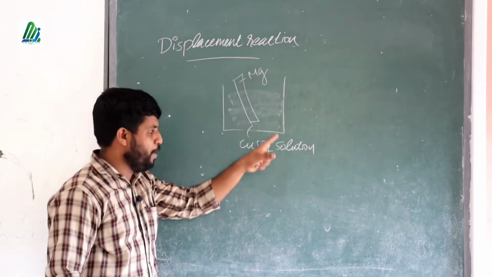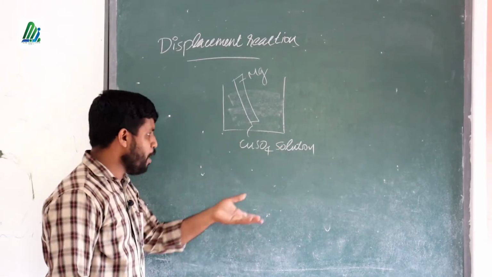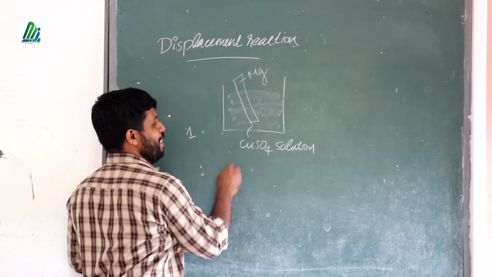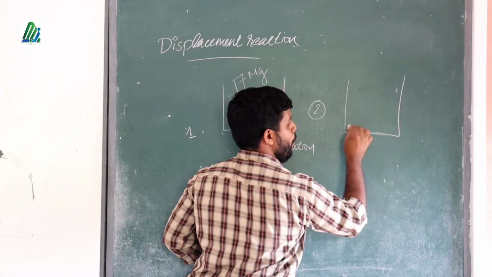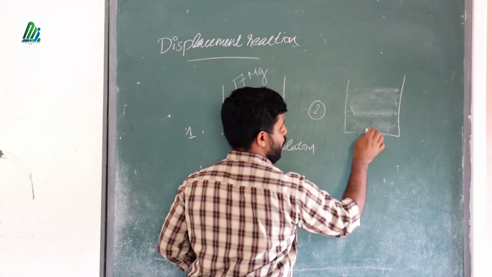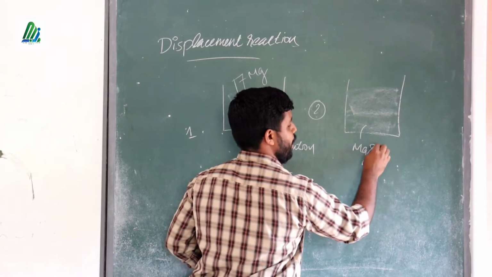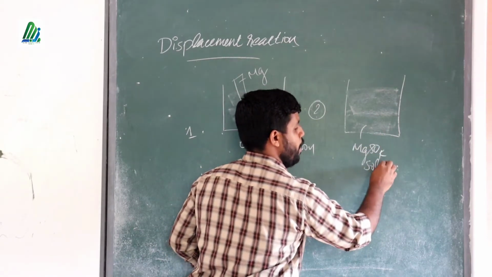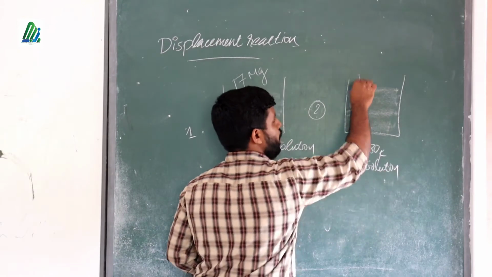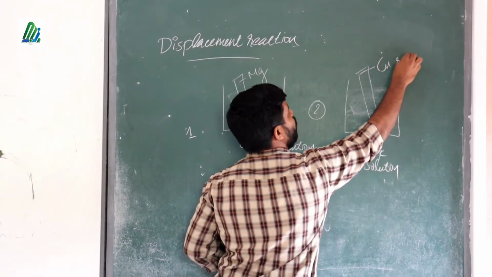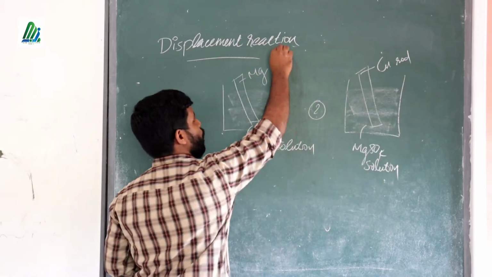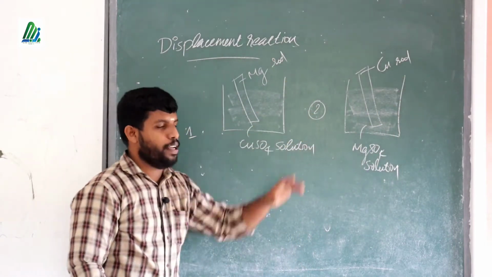In the second case, in another beaker, you take magnesium sulfate solution, MgSO4 solution, and you dip a copper rod into that beaker. The first one has a magnesium rod, and the second one has a copper rod.